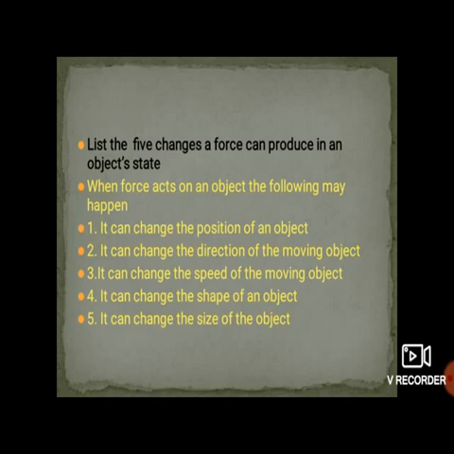See students, first it can change the position of an object. If you apply the force, that object can move from one place to another. Second, it can change the direction of the moving object.